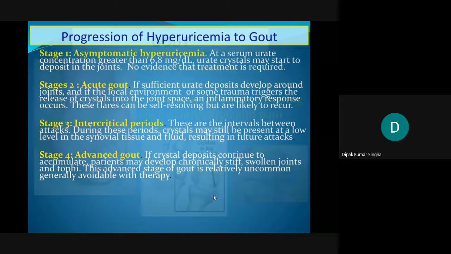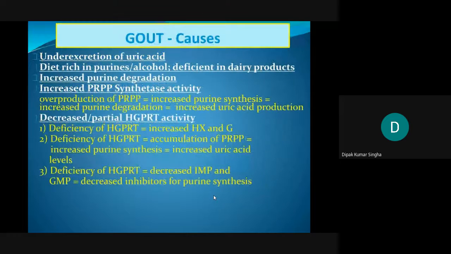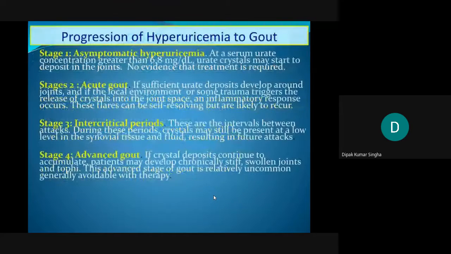And how to treat it? The progression of hyperuricemia and gout: asymptomatic hyperuricemia, the serum urate will increase. When the serum urate concentration is greater than 6.8 mg per dl, the urate crystals may start to deposit in the joints, and there is no evidence that treatment is required. Actually, gout is never curable, because it is a genetic disorder.